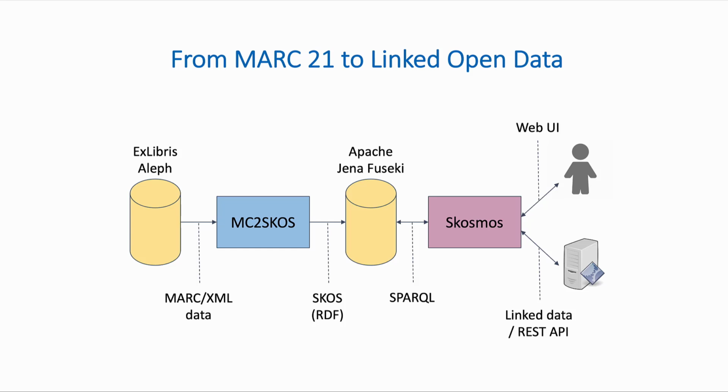Afterwards, this information is loaded into Jena Fuseki, which Skosmos interacts with using SPARQL queries. And then Skosmos allows us to provide both a web user interface for human users and linked data and REST API for computer users.